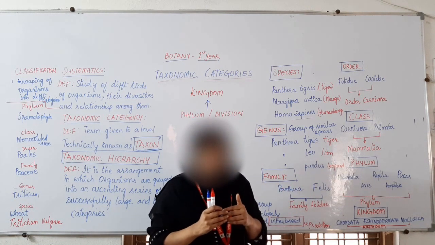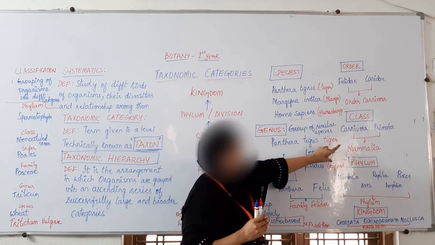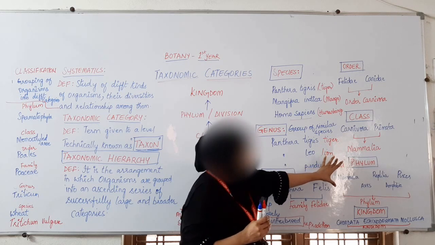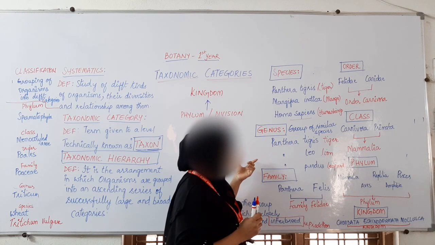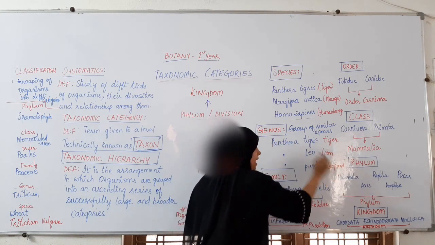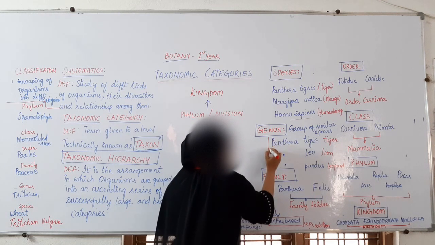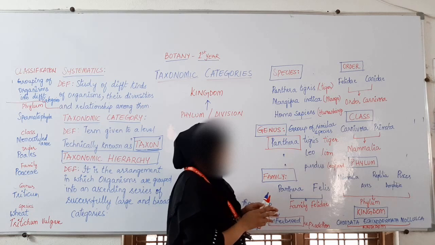So based on those similarities, all these species are placed together under one group. What is that called? Genus, Panthera. All of them are placed under one genus and that genus is Panthera. Understood now?